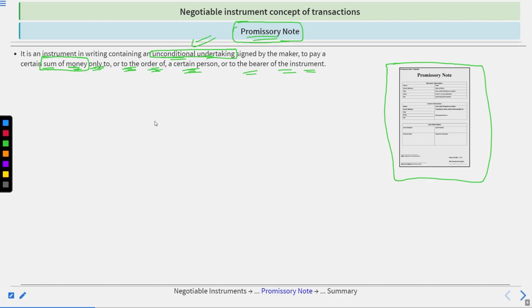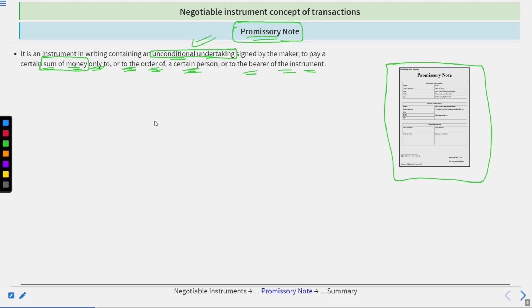So Mr. Y is the person to whom the promissory note has been drafted. And on the order of Mr. Y, the payment is liable to be paid if it is on demand. And if it is set by date, then on that date, Mr. X becomes liable to pay rupees 1 lakh to Mr. Y.